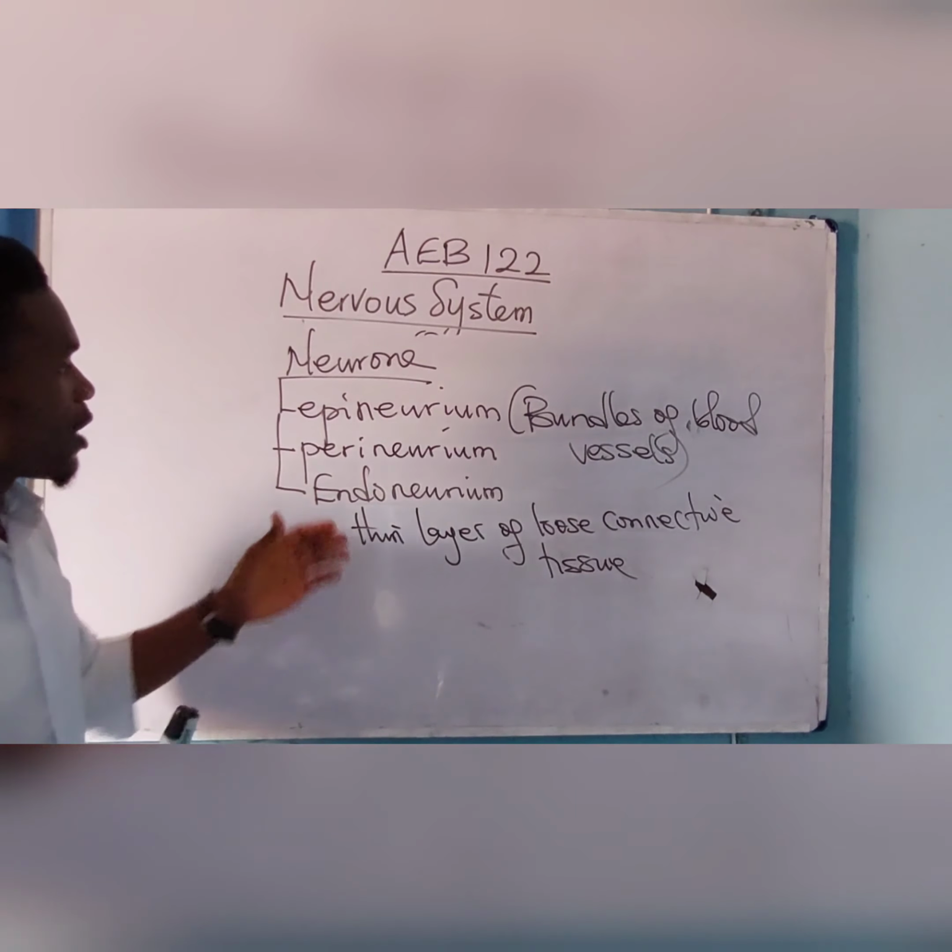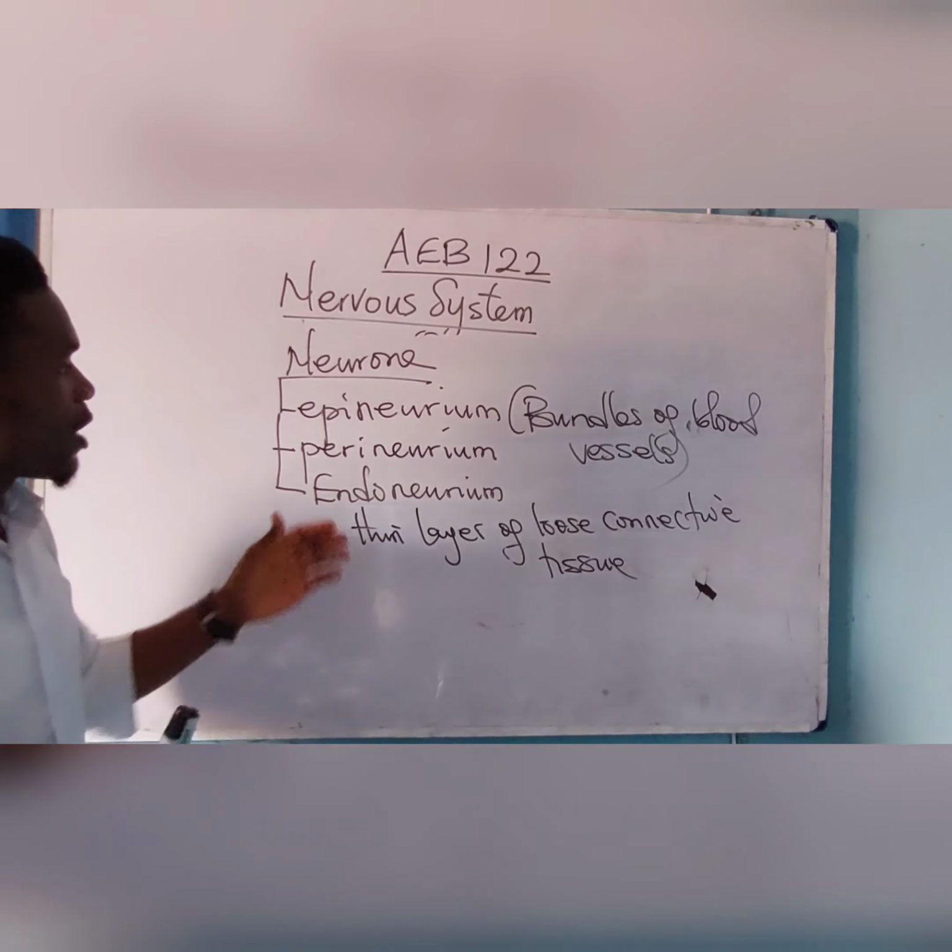Okay, now I've treated the three membranes that surround the neuron. Of the three, the one that comprises bundles of blood vessels is what? The epineurium. And the endoneurium surrounds a single nerve in the body. So please take note of that. Let us now proceed to the next level.